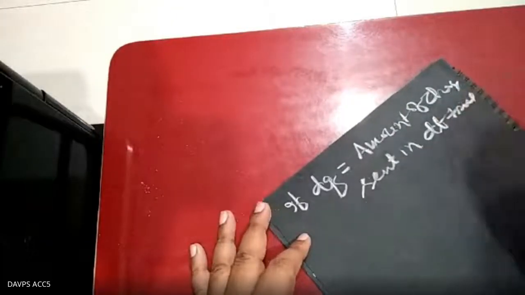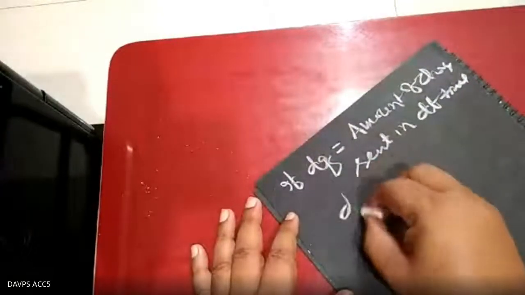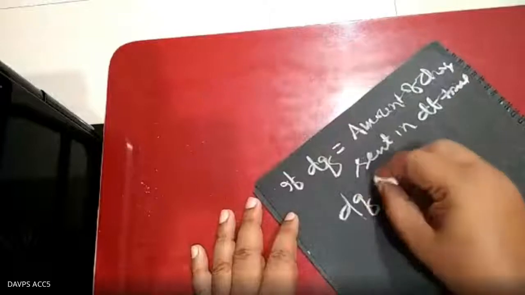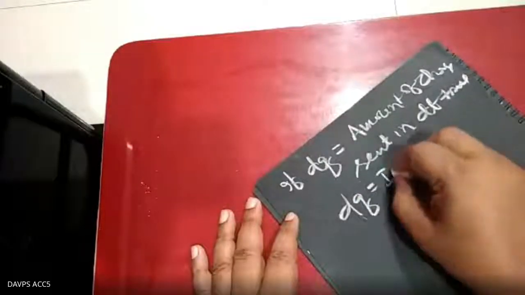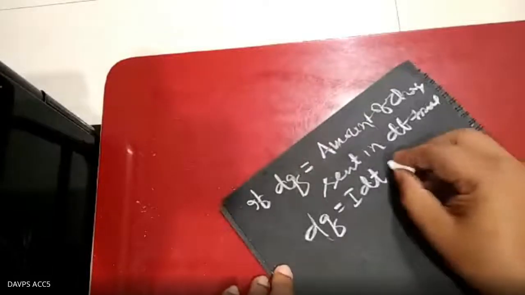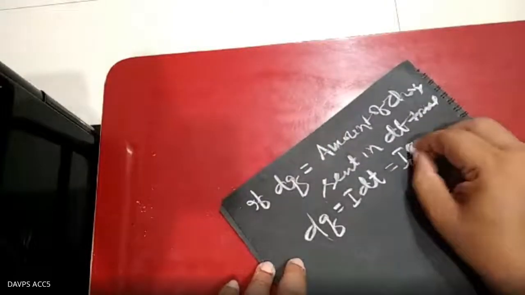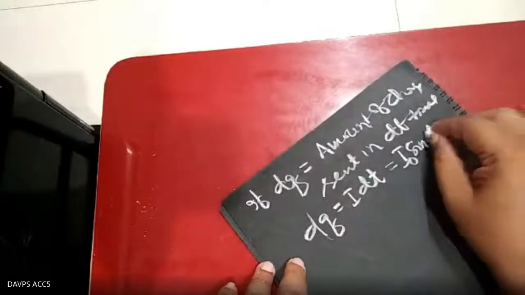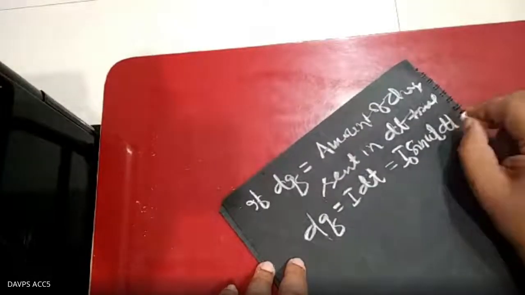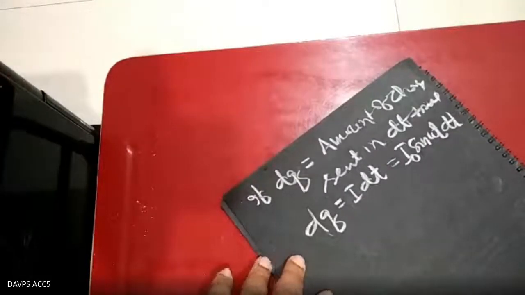If dq is the amount of charge sent in dt time, what will be the dq? dq equals I dt, because I equals q by t. If you put the equation here, I dt equals I naught sine omega t dt, that is dq. So we have to integrate over a complete cycle.